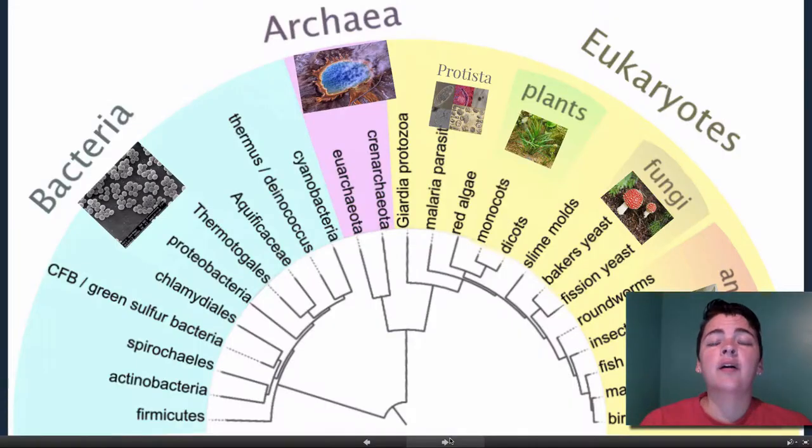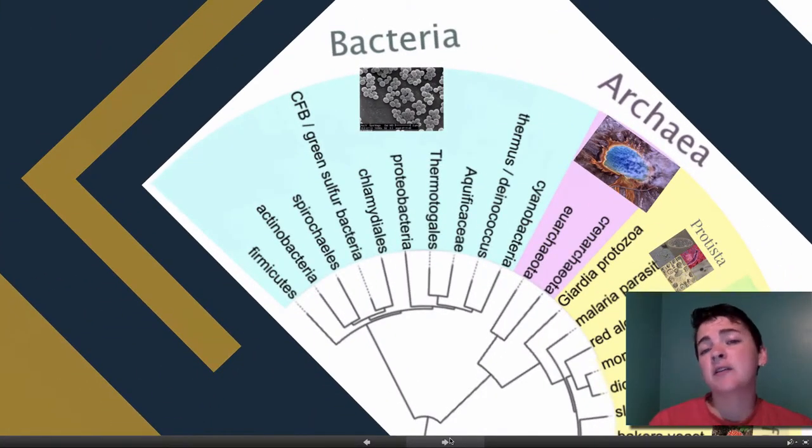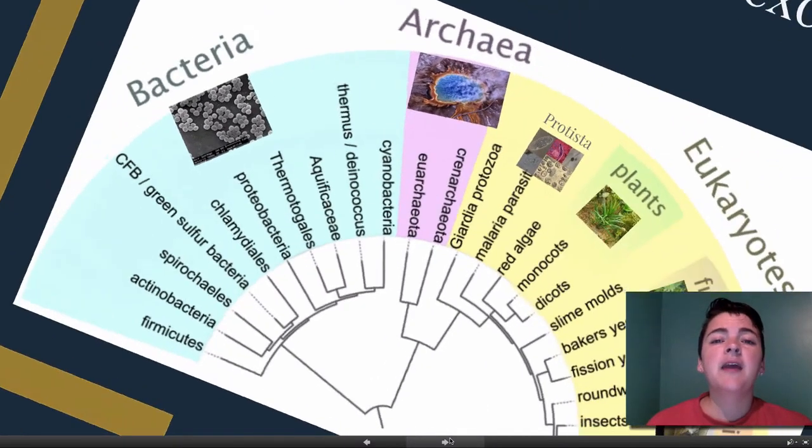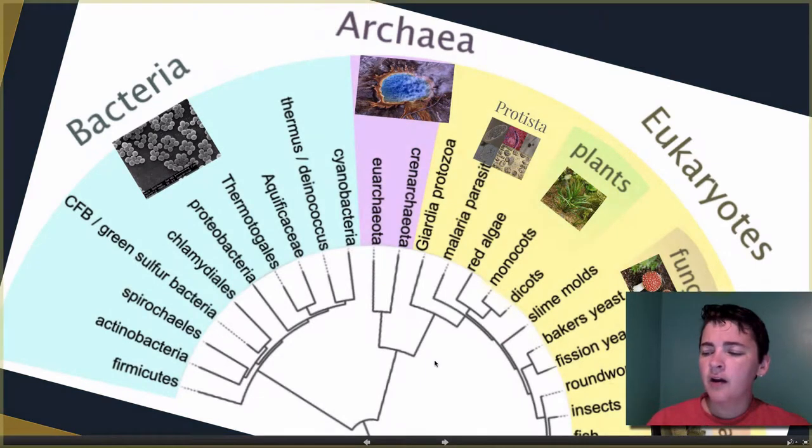Here is our domain system. We have bacteria. Bacteria is a single-celled organism. It's a prokaryote. Then we have archaea, and if you notice, archaea is a single-celled organism. It is not necessarily classified as a prokaryote, and it is not a eukaryote. It's an in-between. And if you notice on the tree of life here, archaea are more closely related to eukarya than it is to bacteria.